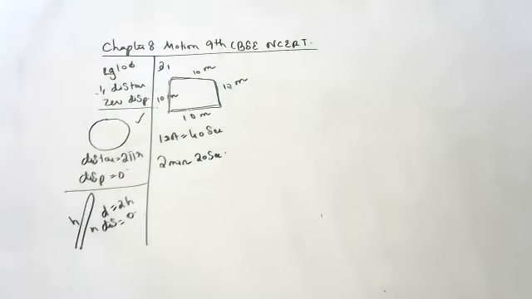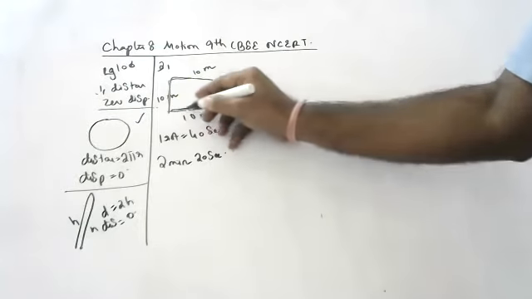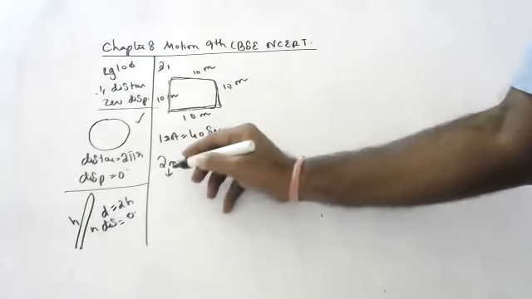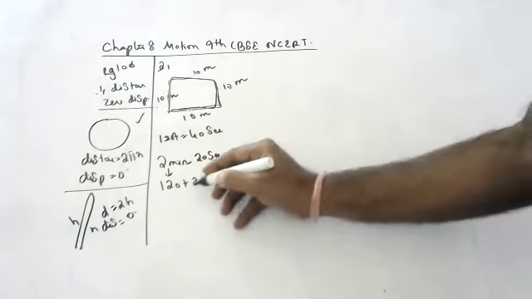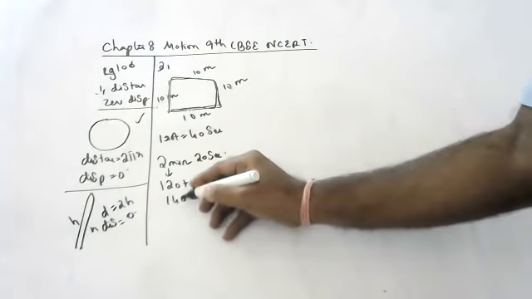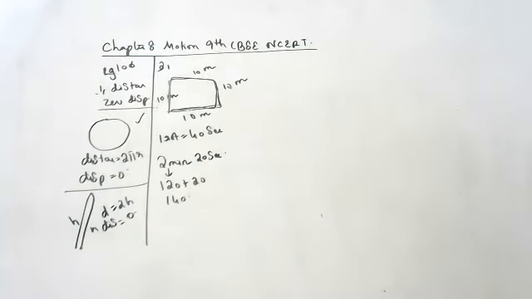First, 2 minutes 20 seconds means how many seconds? 120 plus 20, that is 140 seconds, very good.